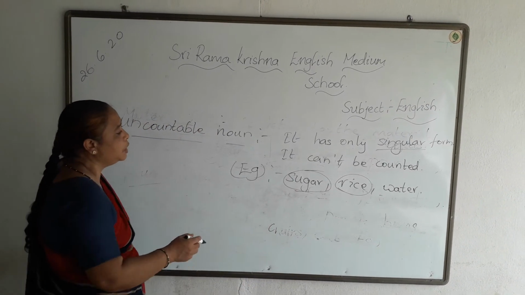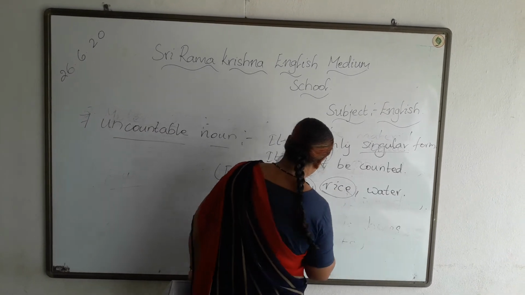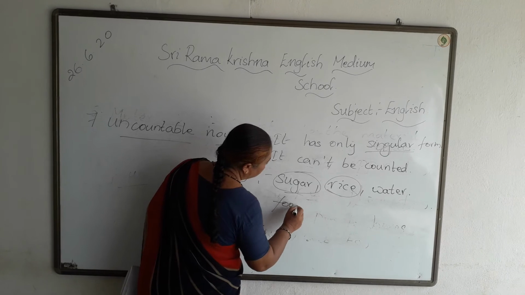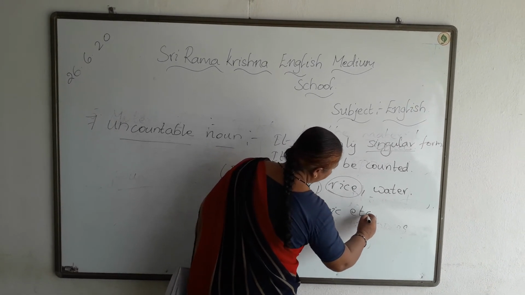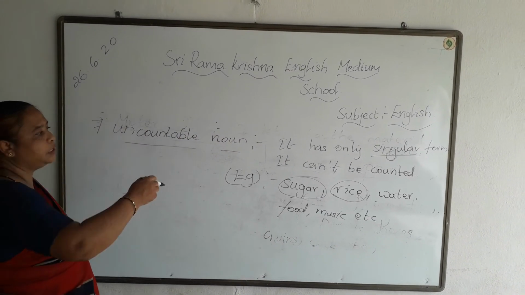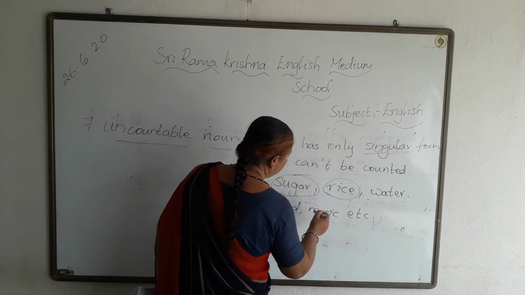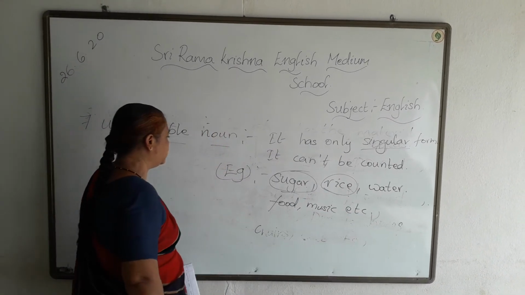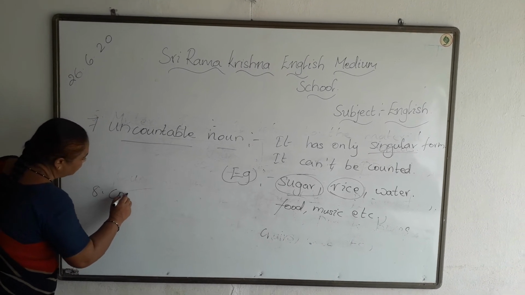For example, sugar, rice, water, music, food, etc. Okay, understood? So, uncountable noun has only singular forms. It cannot be counted. Example, sugar, rice, water, food, music, etc. Next, last comes the compound nouns.